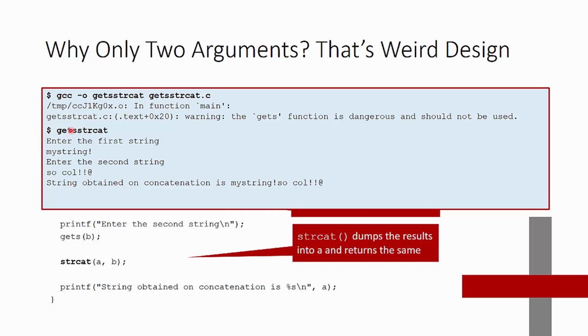So when we do it here, we'll run our program, getS stringcat, enter the first string, here's our first string, enter the second string, here's our second string, and then the concatenation of the two is this joint string here.